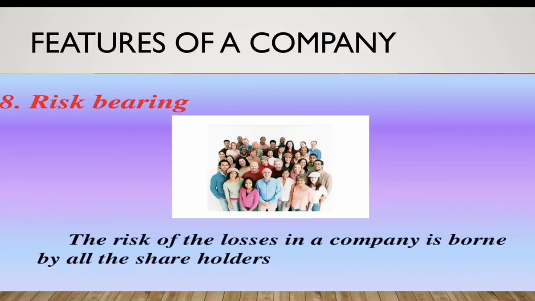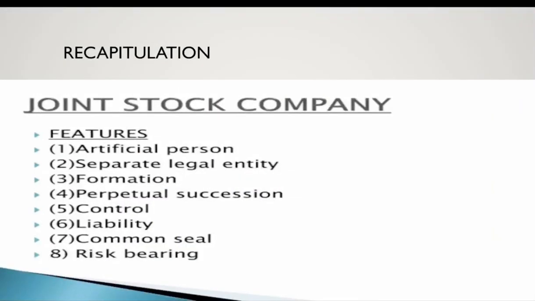Now let us recapitulate the topic. We have learned about the meaning of the joint stock company. We state that it is an artificial person which is created by law, having a separate legal identity, and having perpetual succession and a common seal. So we can list out the features here: it is an artificial person having separate legal entity, formation of the company, perpetual succession, separation of management and ownership, limited liability, a common seal, and the last one is the risk bearing.